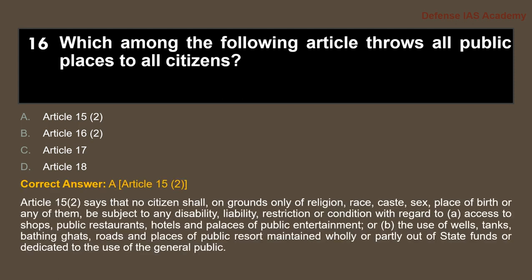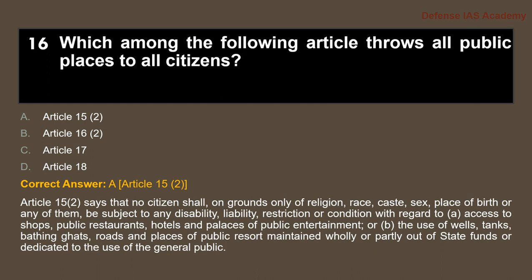The answer is option A, Article 15(2). Article 15(2) says that no citizen shall, on grounds only of religion, race, caste, sex, place of birth, or any of them, be subject to any disability, liability, restriction or condition with regard to: (a) access to shops, public restaurants, hotels and places of public entertainment; (b) the use of wells, tanks and bathing ghats, roads and places of public resort maintained wholly or partly out of state funds or dedicated to the use of the general public.